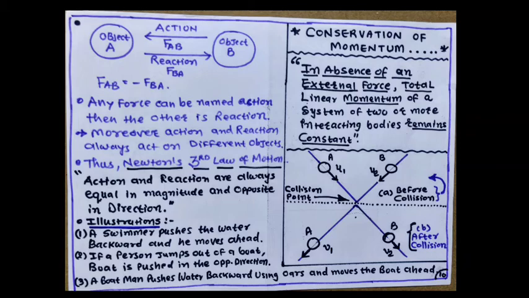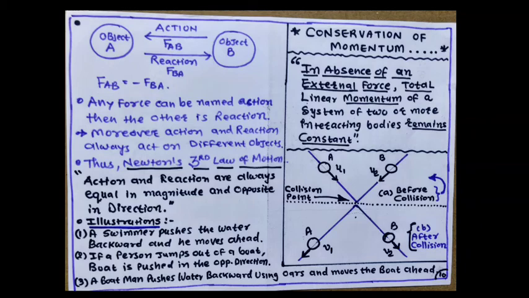Thus, Newton's third law of motion is: action and reaction are always equal in magnitude and opposite in direction. Let us take some illustrations based on Newton's third law. First, a swimmer pushes the water backward and he moves ahead. Second, if a person jumps out of a boat, the boat is pushed in the opposite direction. Third, a boatman pushes water backward using oars and moves the boat ahead.